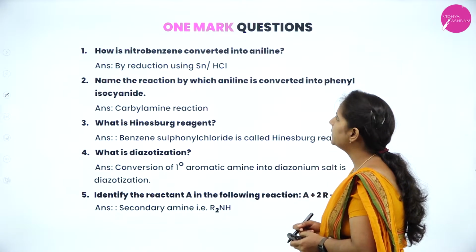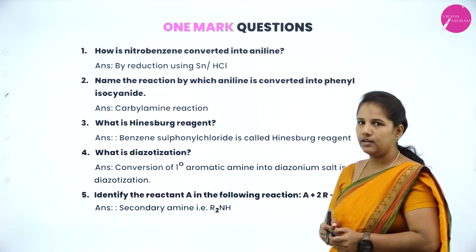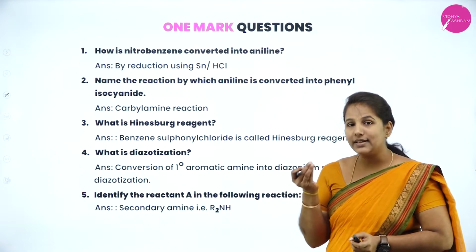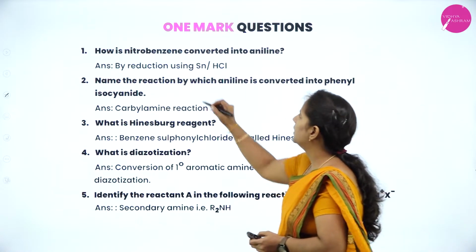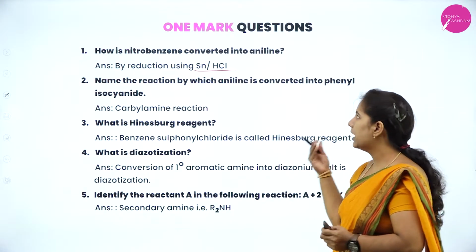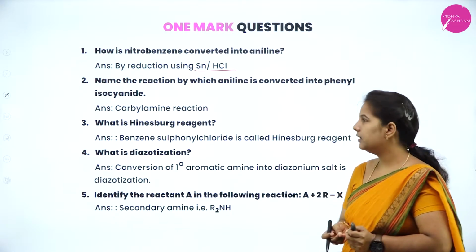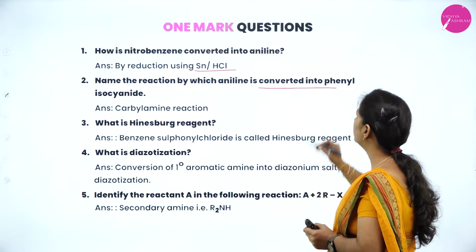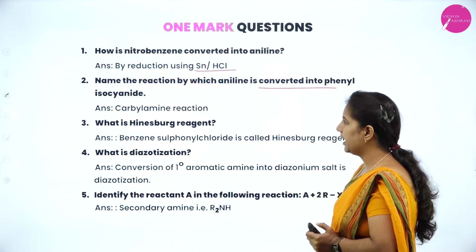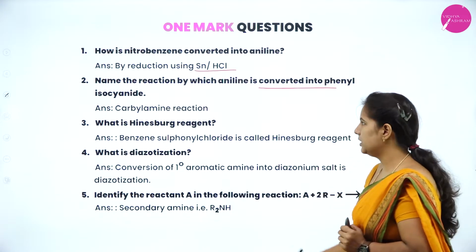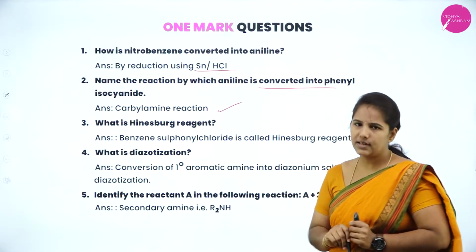How is nitrobenzene converted into aniline? If you take nitrobenzene and do the reduction by using stannous with HCl, then we can easily get aniline. Next, name the reaction by which aniline is converted into phenyl isocyanide. This reaction we call what? Carbylamine reaction, which we are going to discuss in the 3-mark part.